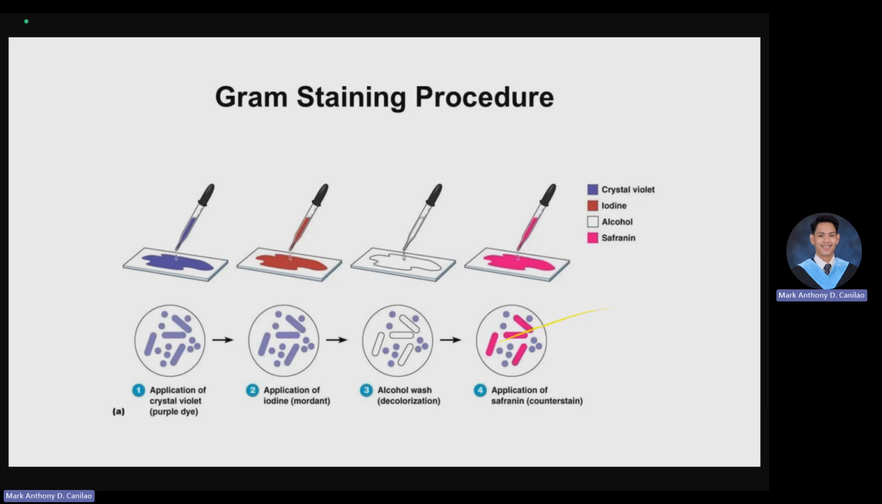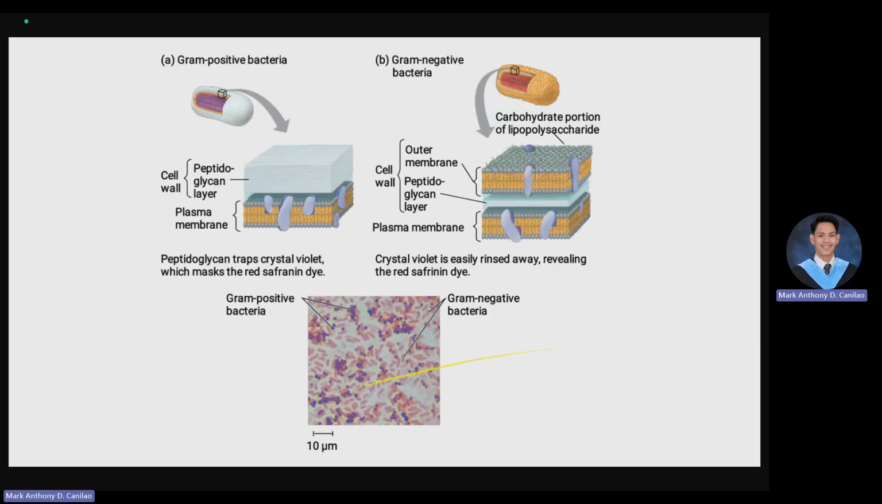Just like what I have mentioned earlier, the crystal violet has been added to the outer membrane of the gram-positive bacteria. Peptidoglycan traps crystal violet, which makes them resist the red safranin dye. And in gram-negative, crystal violet is easily rinsed away, revealing the red safranin. Hence, it is colored pink to red pigmentation.